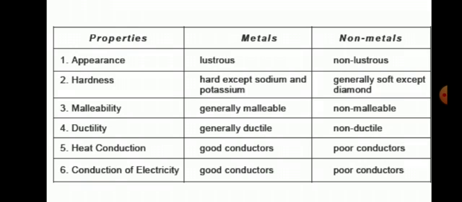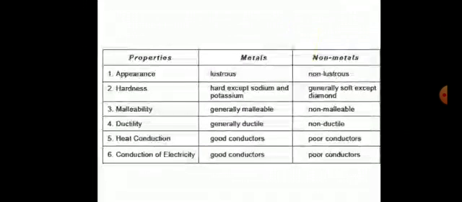Metals are good conductors of electricity. Non-metals are poor conductors except graphite. Graphite is a good conductor of electricity. This chart will help you to remember the points easily. And you can write down this chart in your science practical copy. You can remember all the properties by this comparison chart.